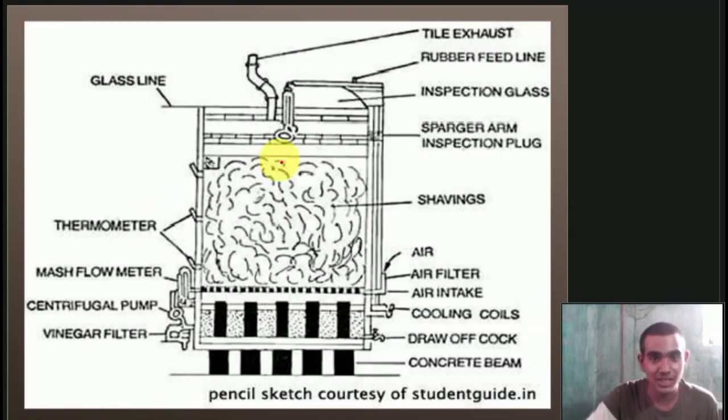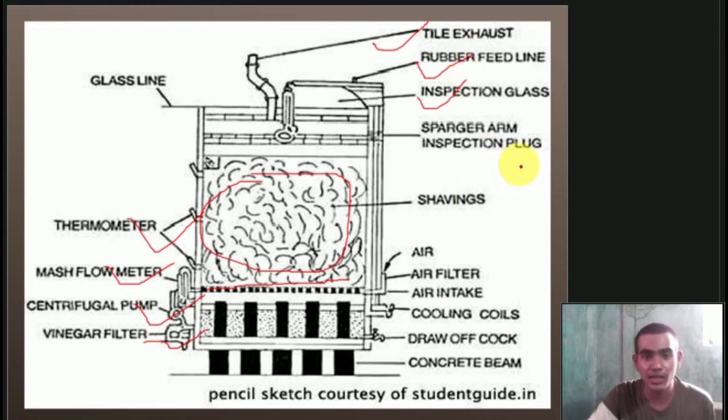So you can see the generator here. This is the shaving, where they have put a lot of porous materials. Then here is air; they are passing air through an air filter, the air intake. Then there are cooling coils, then concrete beam. We have a vinegar filter, centrifugal pump, mass flow meter, thermometer. Then we have a glass line, tile exhaust, rubber feed line, then inspection glass. Then there is a sparger arm and an inspection plug. So this is the generator process.